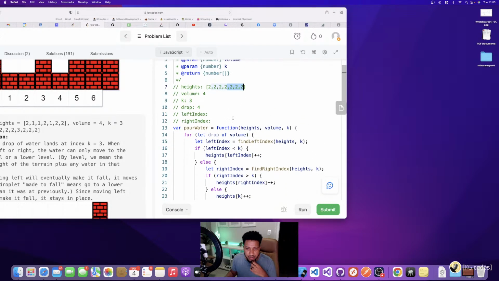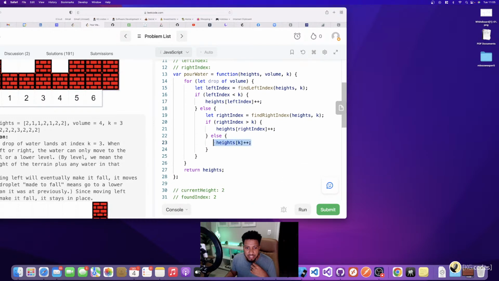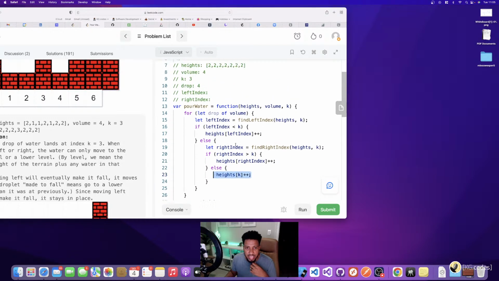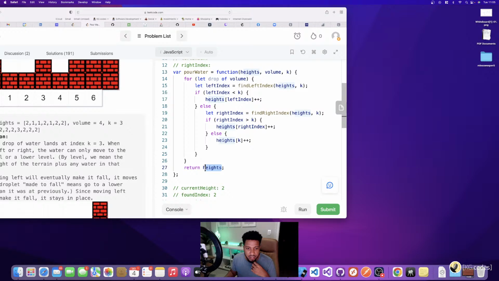All these are equal, and there's no hill either. So I'm going to get into my last final case of adding to k, and k is here, so it's going to be 3. So it's going to be 2, 2, 2, 3, 2, 2, 2. That's the answer, and heights is going to get returned down here as the answer.